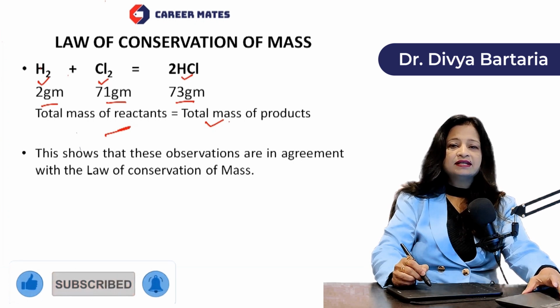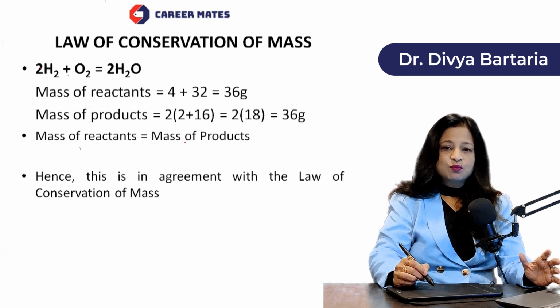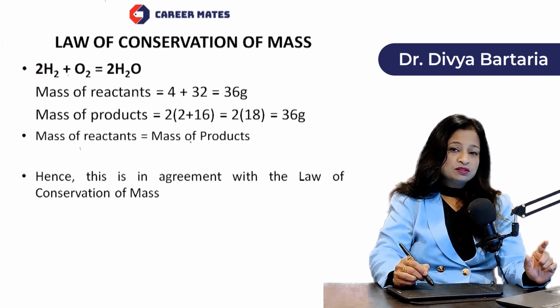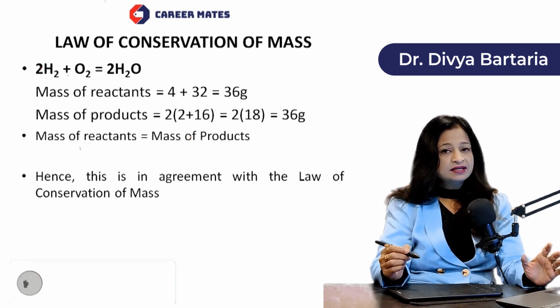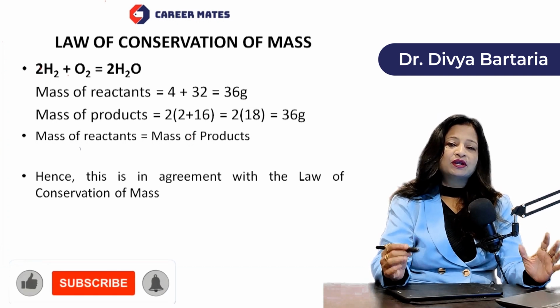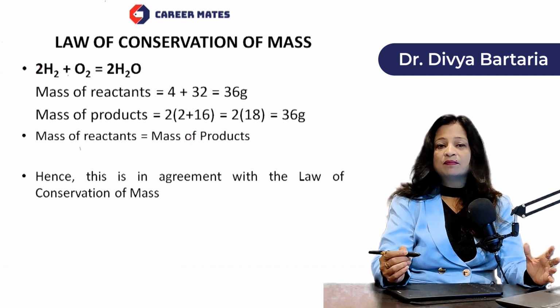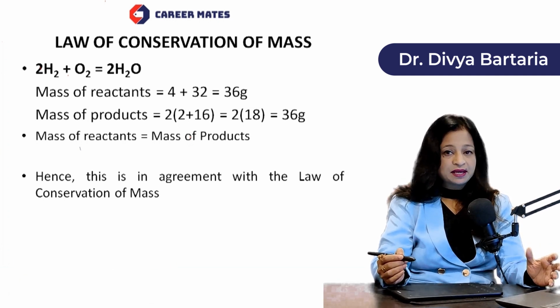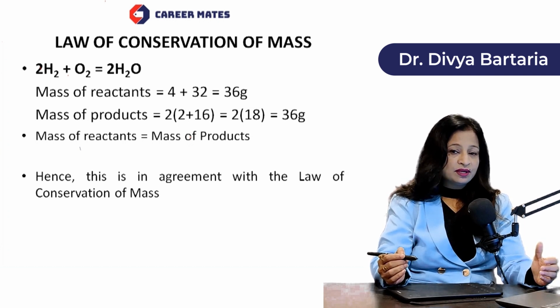Now let us consider another example. Now when hydrogen combines with oxygen, it gives water. Now you will also try to understand that there is an importance of balancing a chemical equation. या रिएक्शन जब भी आप लिखते हैं तो उसको आप बैलेंस करते हो, तो बैलेंस करने का इम्पोर्टेंस यही है जिससे कि आपको एक एप्रोप्रिएट मास मिले और जो भी रूल्स हम लॉज ऑफ केमिकल कॉम्बिनेशन उसको अप्लाई कर रहे हैं उसको परफेक्टली अप्लाई कर सकें. So in that way we can study the things in order whenever there is a chemical reaction occurring.